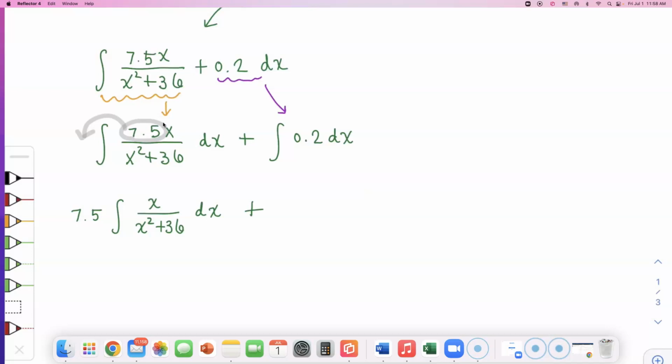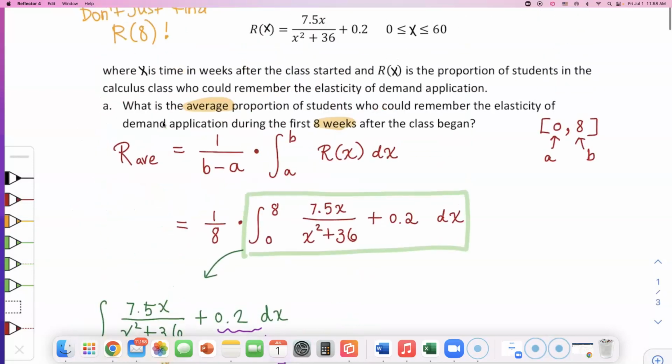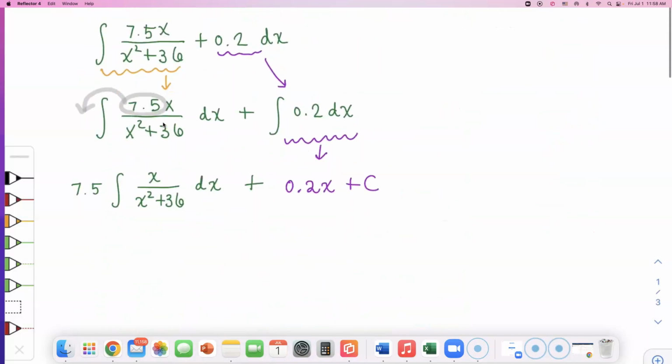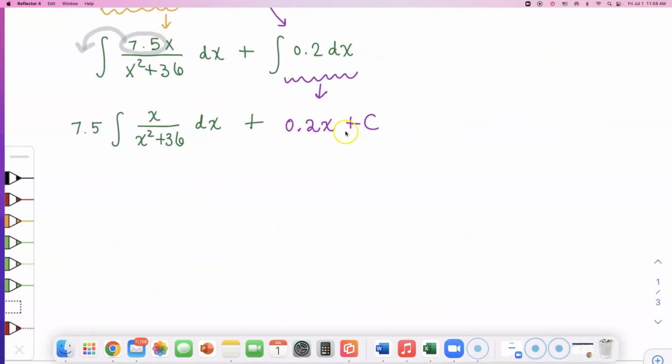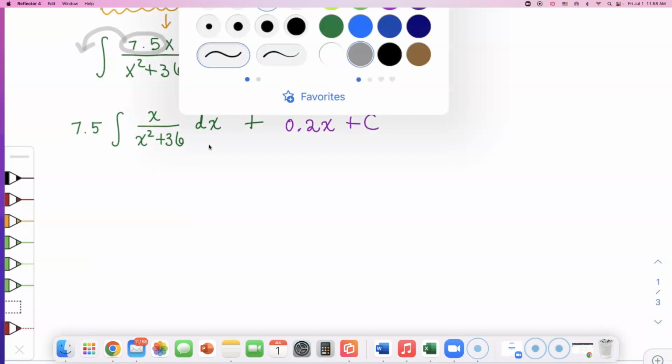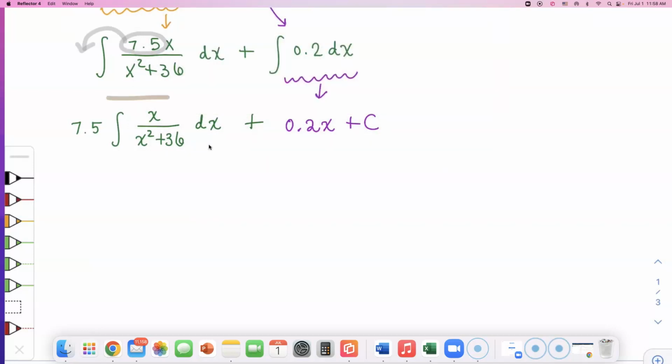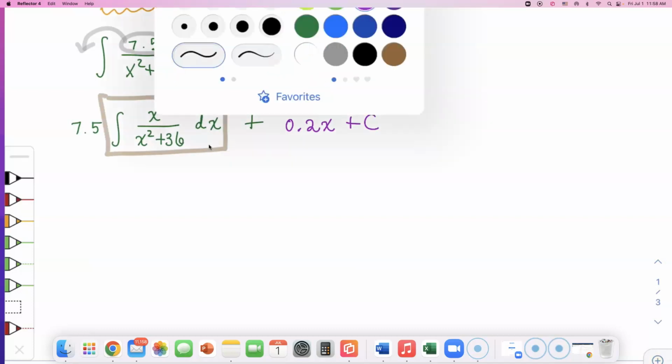Plus, now let's deal with this mess. That's super easy, isn't it? That is just going to be 0.2x plus c, but I'll put plus c. This is going well. Okay, so the purple one is done. It's just waiting for the green piece to be done. But the green piece now, gosh, we have to use u-substitution. So let's identify our pieces.